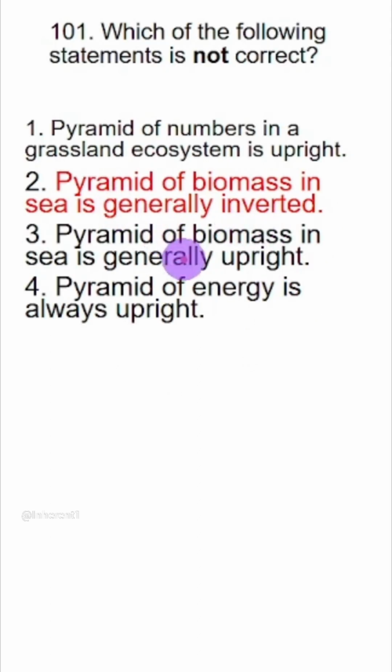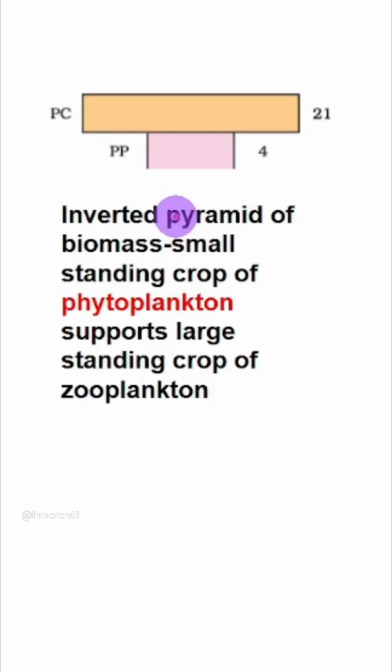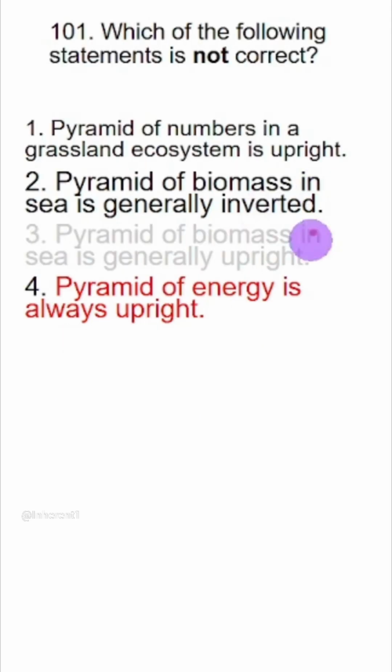Next one, pyramid of biomass in sea is generally inverted. See, this will be inverted. The reason is phytoplankton, their biomass is low. Then zooplankton is more than phytoplankton, and then we have fishes, and at the top level we have sharks, whales. So biomass of sharks and whales is massive. So pyramid of biomass in sea is inverted.